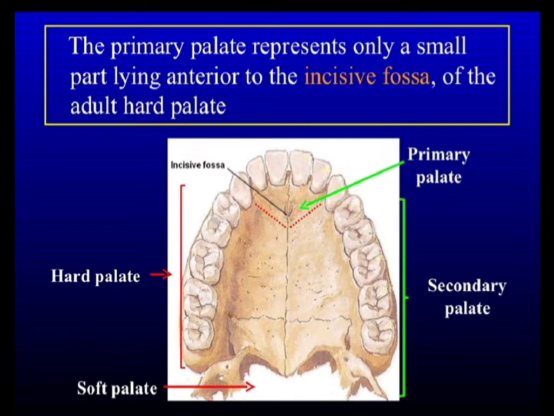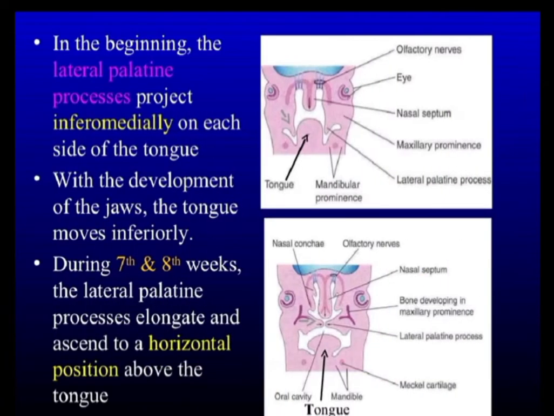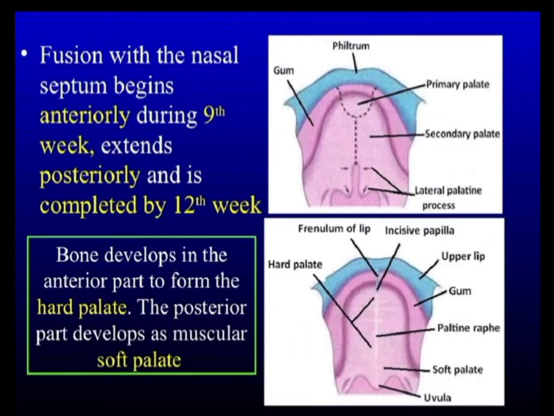So in this way the bony hard palate which is known as secondary palate is developed. Anteriorly it is continuous with the primary palate. Posteriorly in the median plane it projects as a pointed structure. Still posterior to it, some part of the lateral palatine process remains muscular, and the medial portion of this muscular process projects as a pointed portion and is known as uvula.